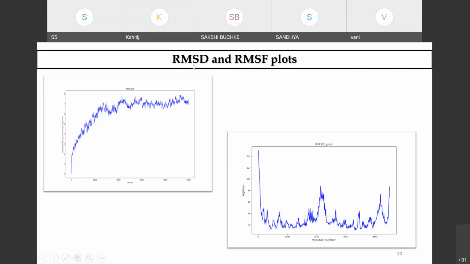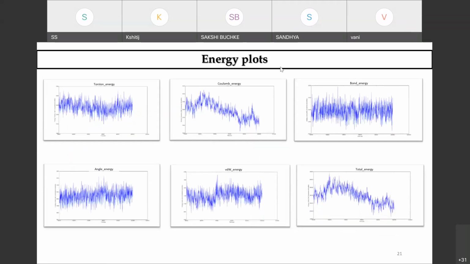This is root mean square deviation, and this is root mean square fluctuation. Okay. So this is analyzed for the molecules in terms of torsional energy, Coulomb energy, bond energy, and different van der Waals interaction energy. The total energy is also computed. I'll show you how this is computed for a biomolecule in a short frame of time.